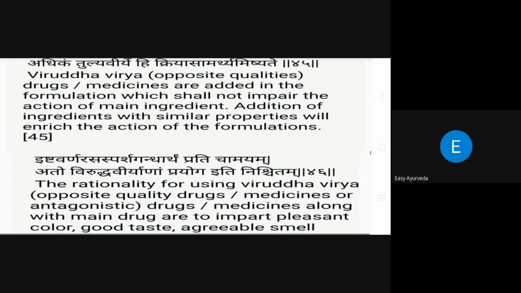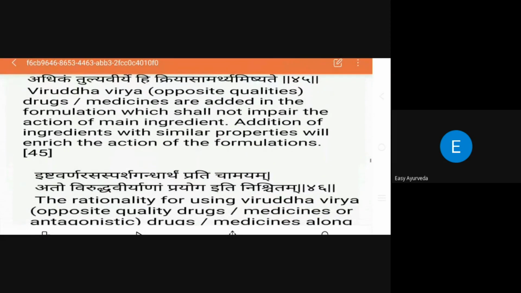When Viruddha Veerya drugs or medicines are added in the formulation, they shall not impair the action of the main ingredient. Addition of ingredients with similar properties will enrich the action of the formulation. As I said, the main key ingredient will be there, named on that, and other drugs act as associate drugs for it. If you want to add Viruddha Veerya, it should not impair the action of the main ingredient.